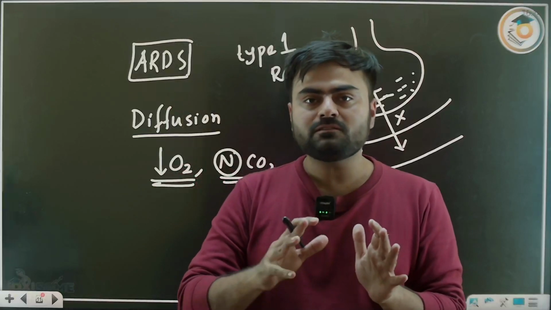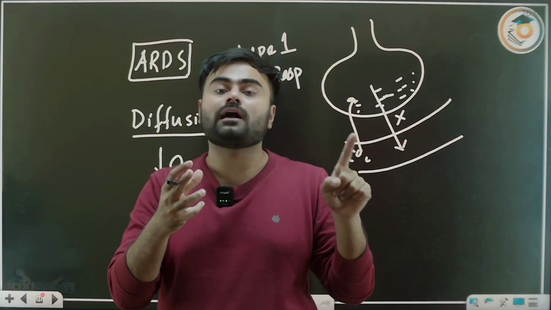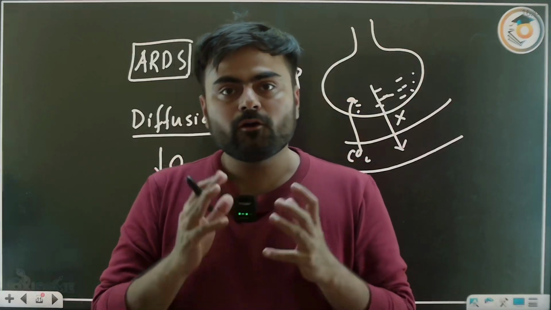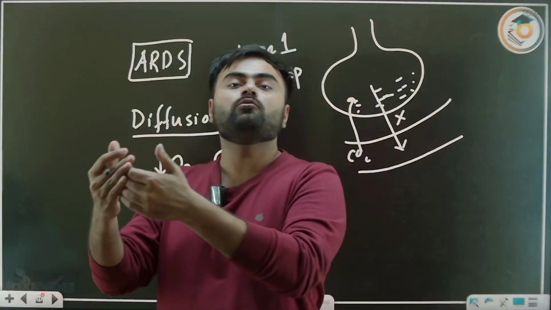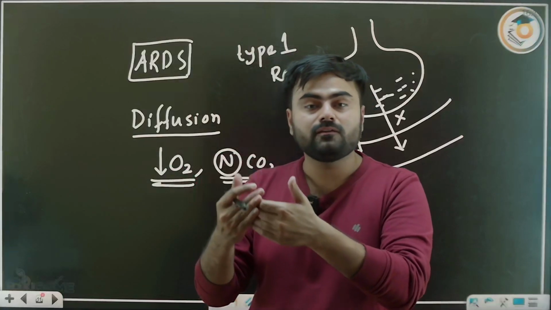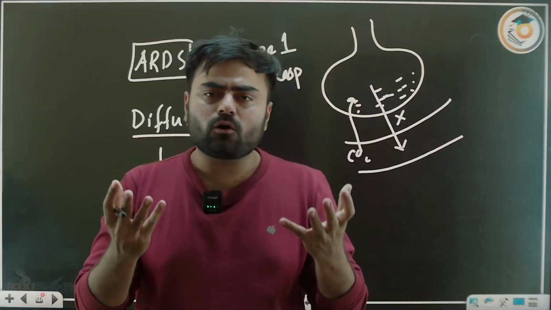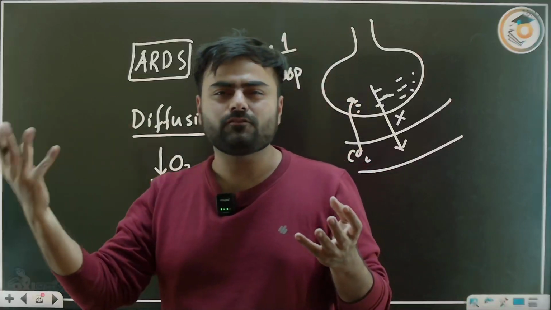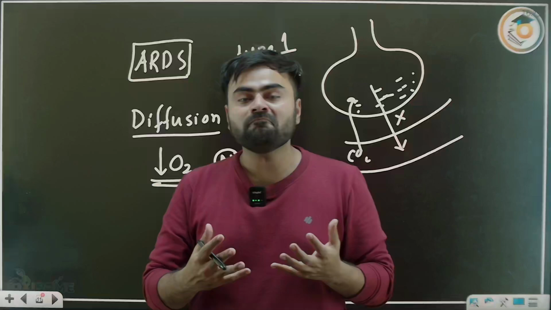So ARDS means pulmonary edema, but that is a non-cardiogenic cause. We rule out by checking the PCWP, because if it's the cardiogenic cause, then PCWP will be more. Now, what are the causes? Maybe direct lung cause, maybe indirect lung cause like sepsis or any trauma like thing.